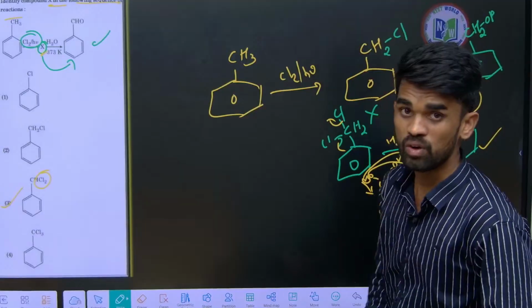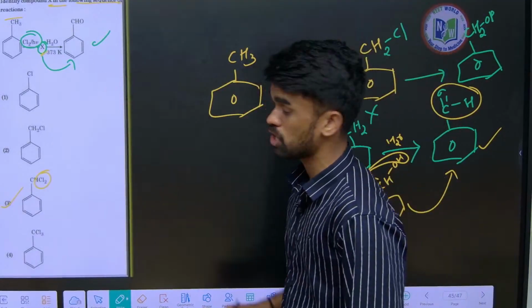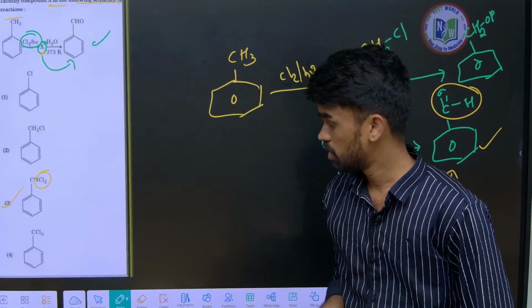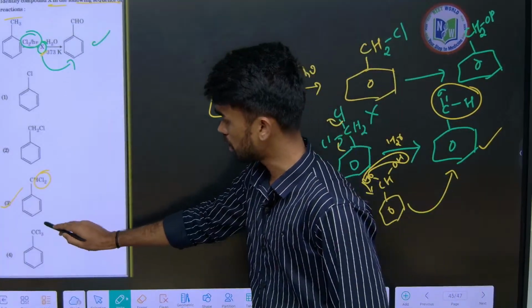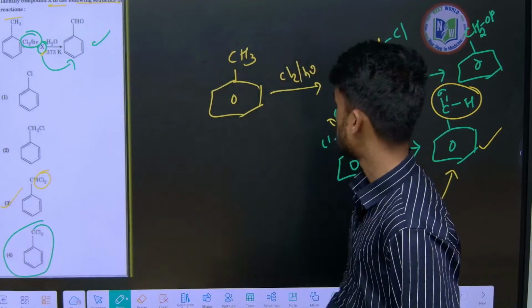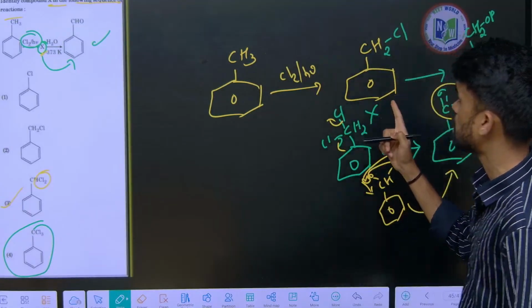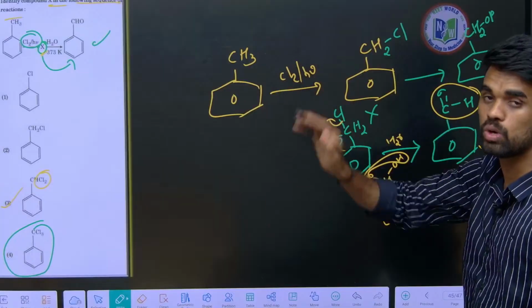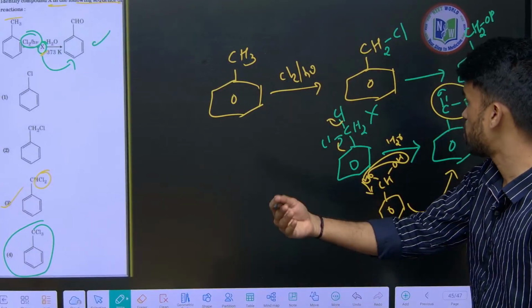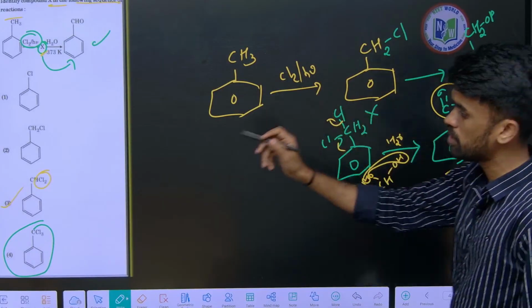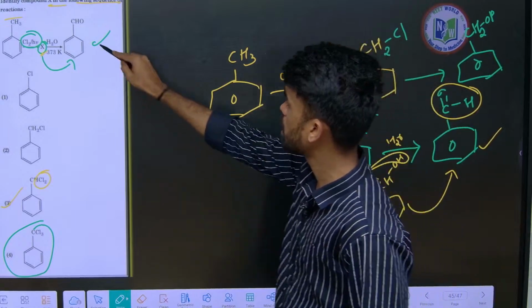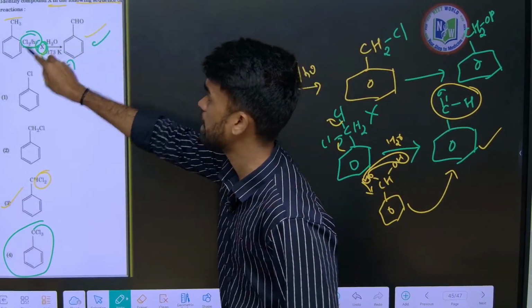If the product is given as carboxylic acid, what is X then? In that case, X will be CCl3, trisubstituted. All hydrogens are replaced by chlorines, which upon hydrolysis are replaced by OH, and upon dehydration will produce the carboxylic acid. So depending upon the product, we need to decide X here.